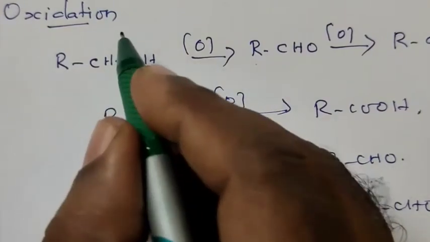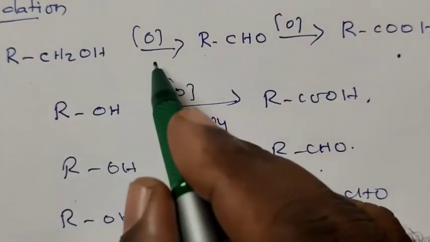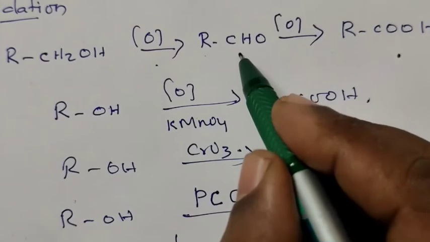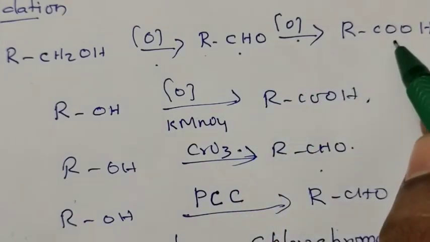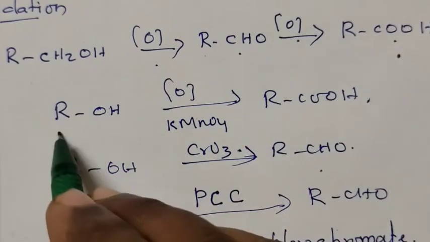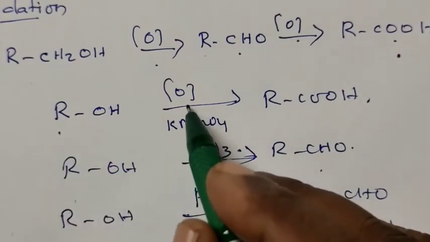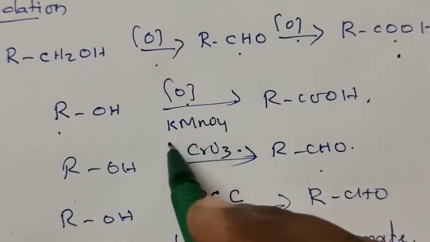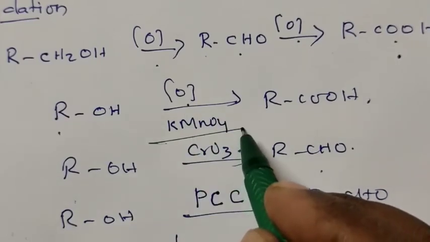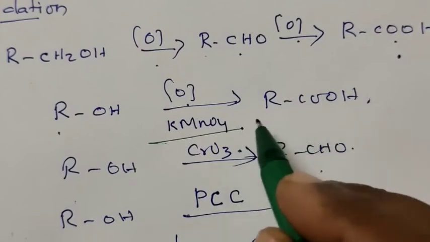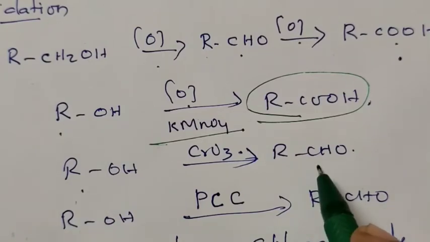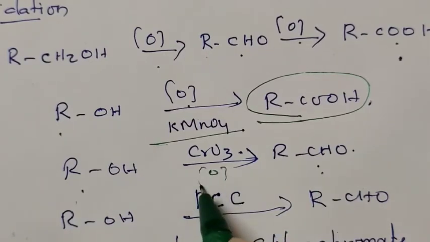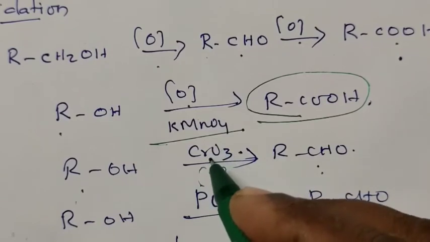Next reaction, oxidation. Alcohol on oxidation usually gives aldehydes. Aldehydes on oxidation give carboxylic acid. When alcohol undergoes oxidation in the presence of strong oxidizing agents such as potassium permanganate, we get carboxylic acid as the product. Alcohols are converted into aldehydes by oxidation in the presence of chromic anhydride.